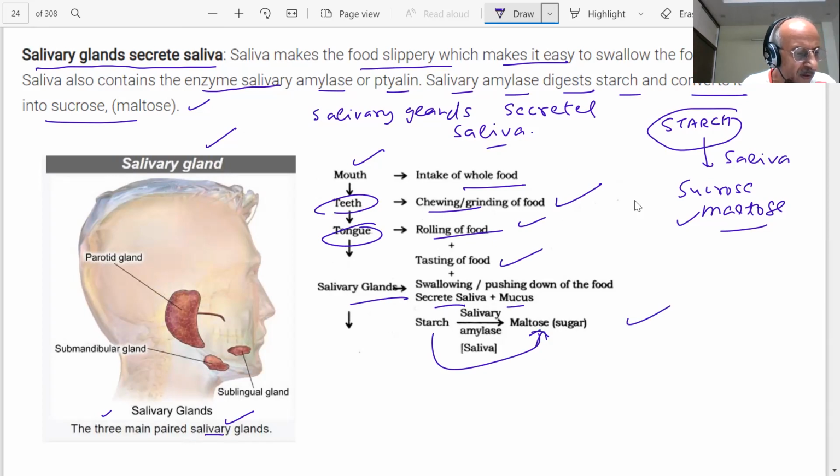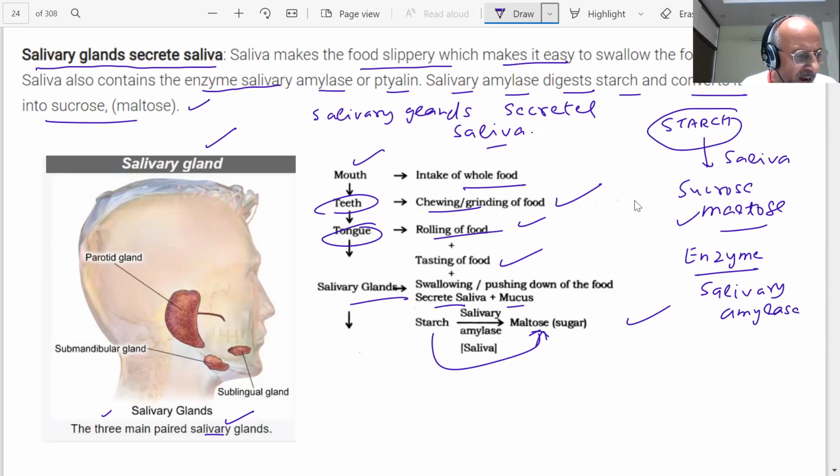Noted? Saliva contains enzyme called salivary amylase. What is the enzyme which is present in the saliva? What is the name of the enzyme? Salivary amylase. Anything can be a question in the paper, student. Note down everything. Salivary amylase.